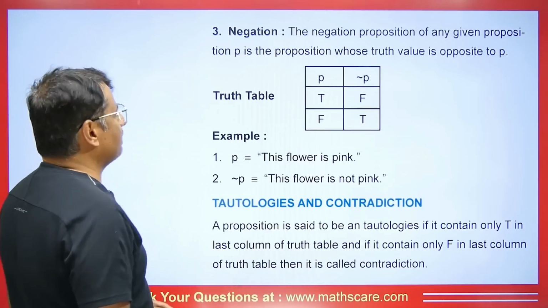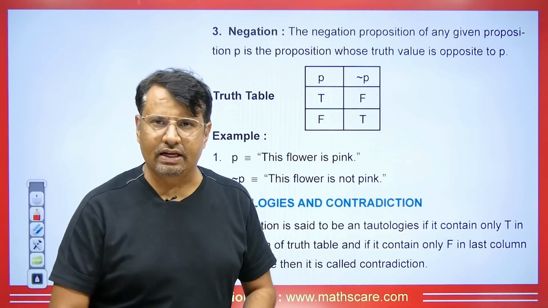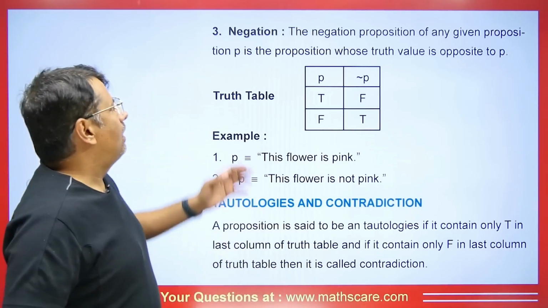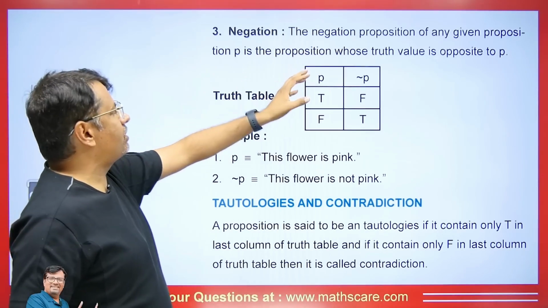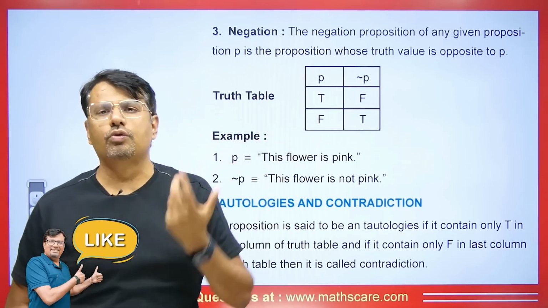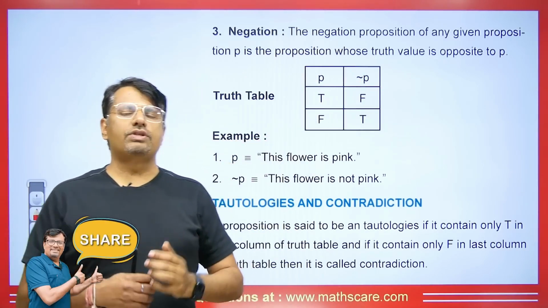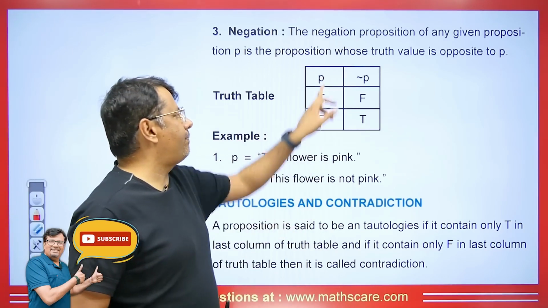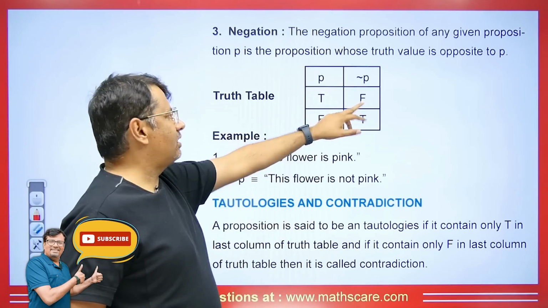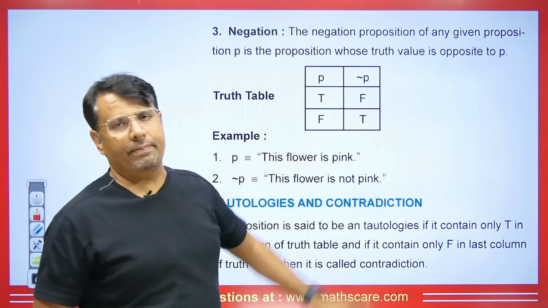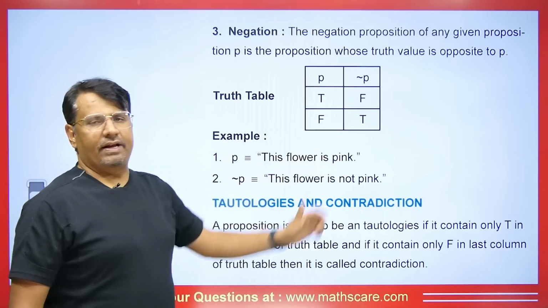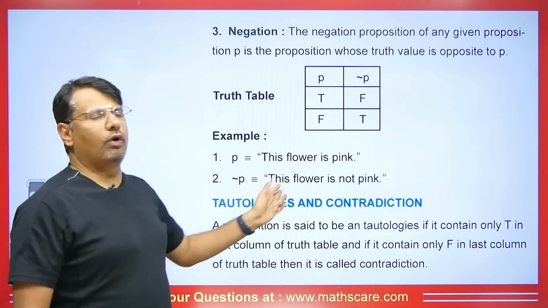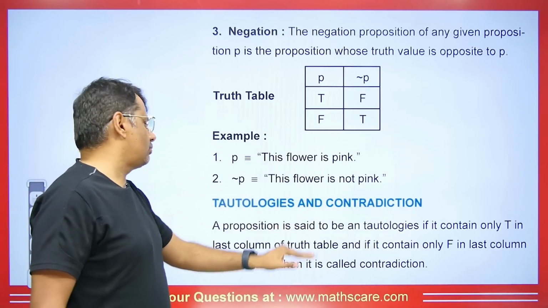If we talk about negation, so negation is just opposite. Yes, negation means exactly its opposite. So the negation of any proposition P is the proposition whose truth value is opposite to P. Okay guys? We will just reverse the truth value of it. Like here we have P, we have true or false. So negation simply means that true will become false and false will become true. Just opposite. Like P, if the flower is pink, then its negation will be the flower is not pink. So this will be its negation.